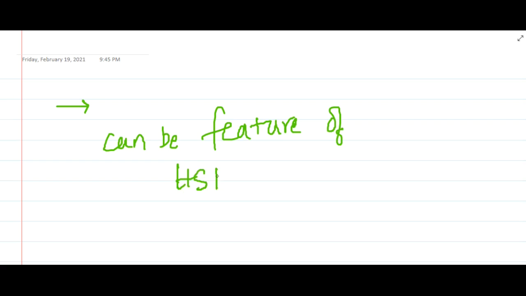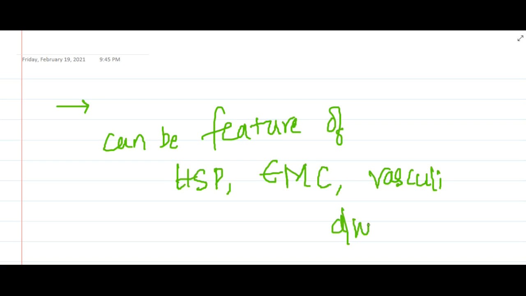Actually, this microscopic polyangiitis can be a feature of many autoimmune diseases like Henoch-Schonlein purpura, essential mixed cryoglobulinemia, or it can also be seen in some vasculitis associated with connective tissue disorders.